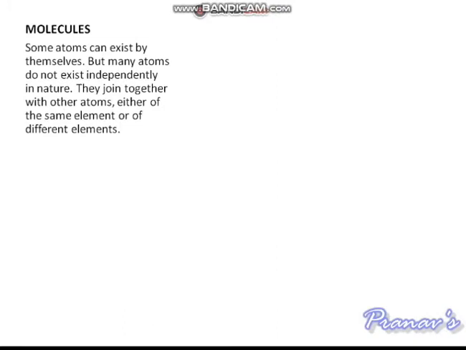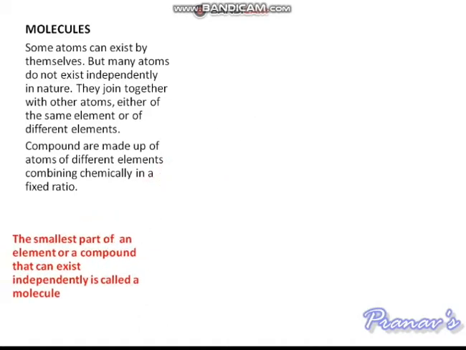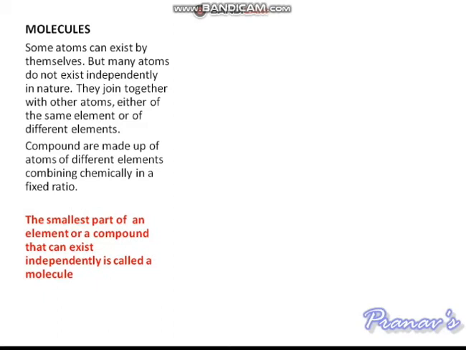Molecules. Some atoms can exist by themselves, but many atoms do not exist independently in nature. They join together with other atoms, either of the same element or of different elements. For example, water is a molecule made up of hydrogen and oxygen. Compounds are made up of atoms of different elements combining chemically in a fixed ratio. The smallest part of an element or a compound is a molecule.